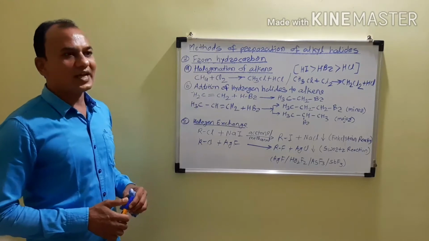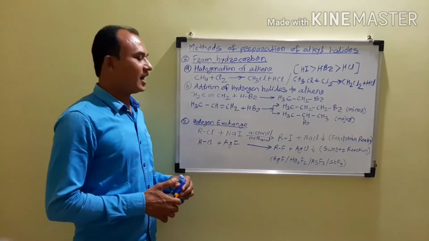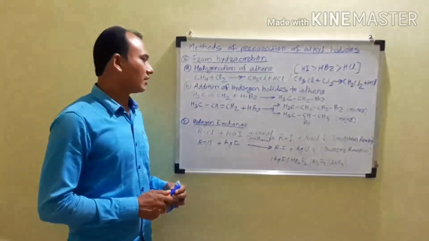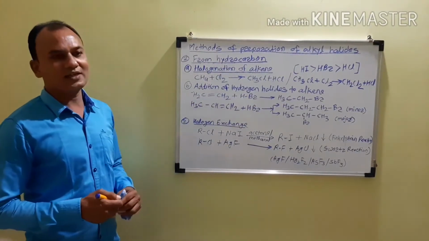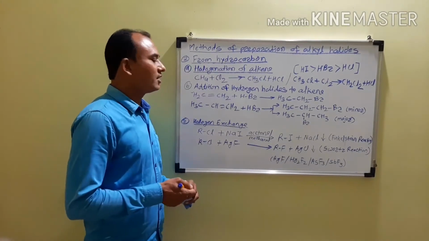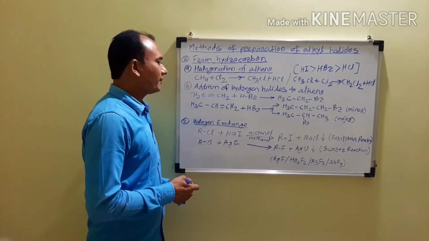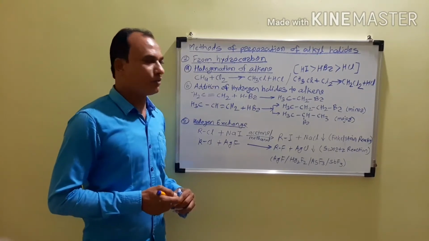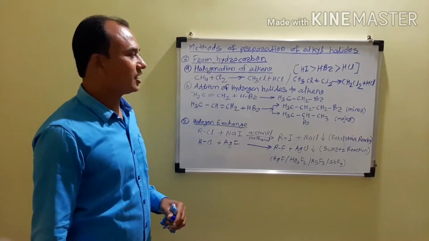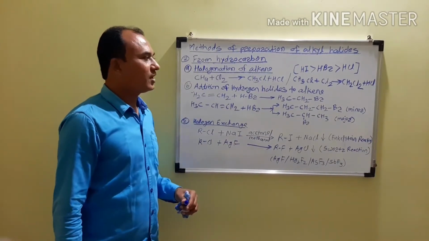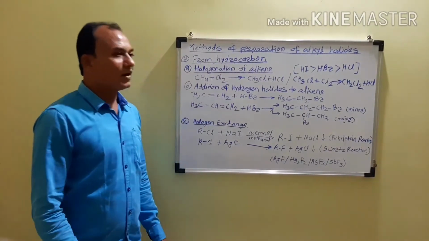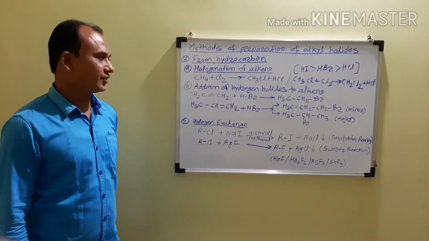And the reactivity towards the hydrogen halides is different for symmetrical alkenes as well as for the unsymmetrical alkenes. So first we are considering the reaction, or addition, of hydrogen halides to symmetrical alkenes. The example is when ethene reacts with hydrogen bromide, it gives CH3CH2Br, that is the ethyl bromide. The product obtained is the ethyl bromide.